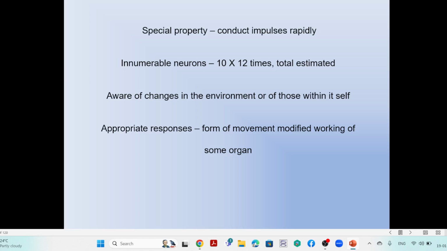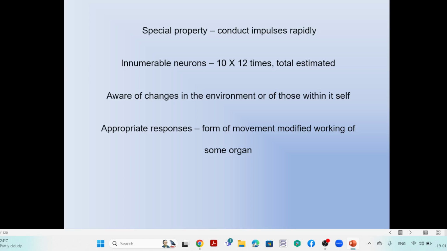So these neurons are always aware of changes in the environment or of those within itself. That point is very important. Then appropriate responses follow, in the form of movement or modified working of some organ.